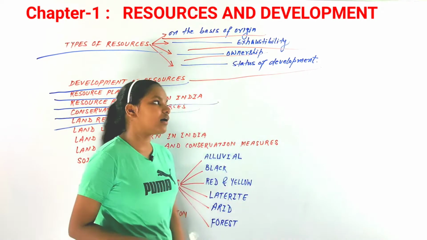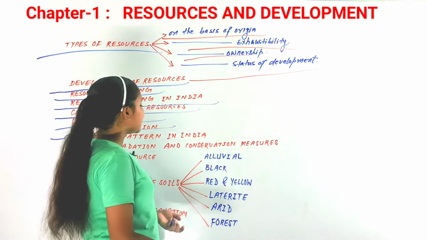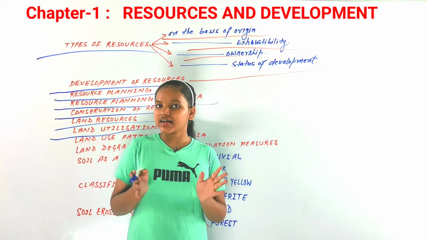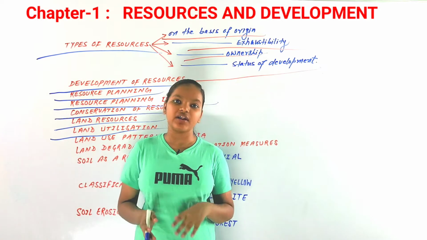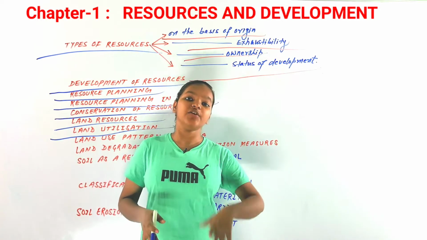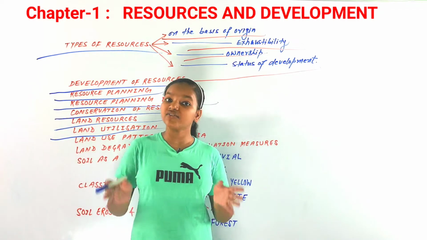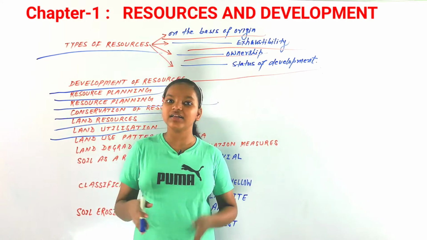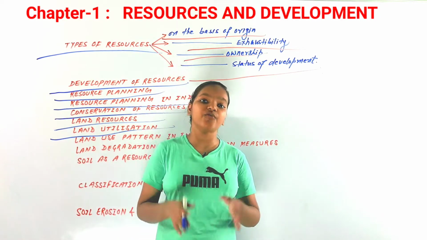Now let's talk about land utilization. Let's discuss land utilization. I'm going to discuss 5 land utilization types. You know that we have utilized land in 5 ways. We are talking about land utilization for our country, and we are going to discuss 5 land utilization methods. Firstly, we have utilized land in the name of forests.